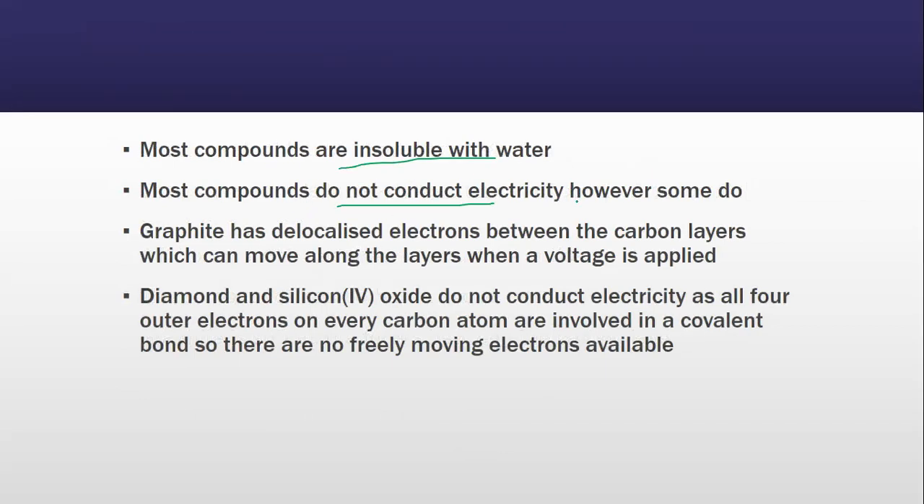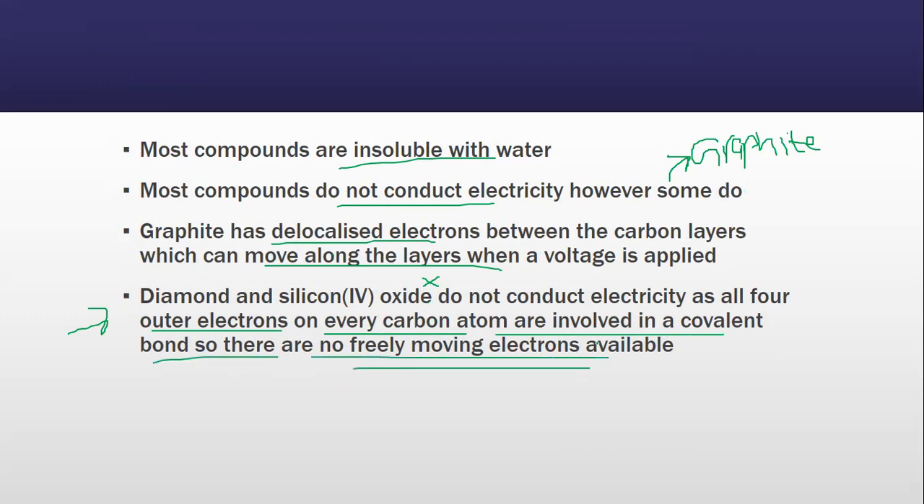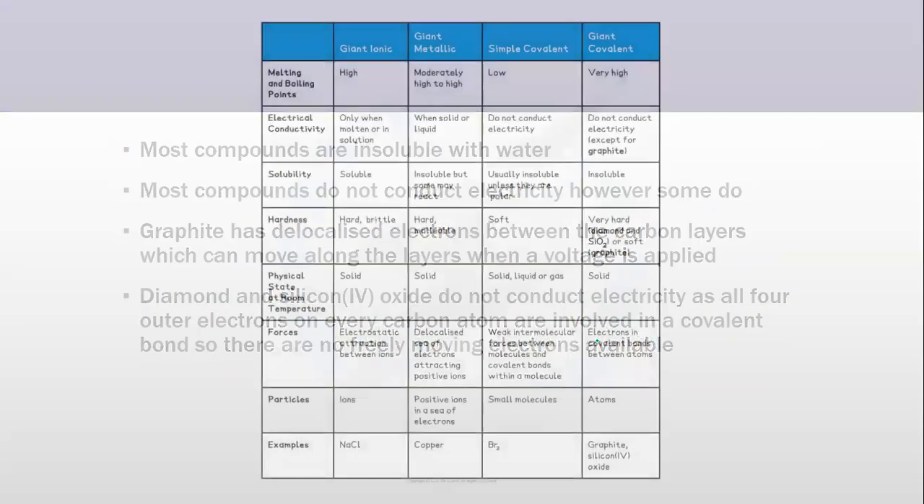Most compounds do not conduct electricity, however, some do. Which of them do? Only graphite. Others cannot. Graphite has delocalized electrons because I told you carbon always forms 4 bonds. How many bonds does graphite form? 3, between the carbon layers, and the delocalized electrons move along the layers when voltage is applied. Diamond and silicon oxide do not conduct electricity as all 4 outer electrons of every carbon atom form covalent bonds, so there are no free moving electrons available.